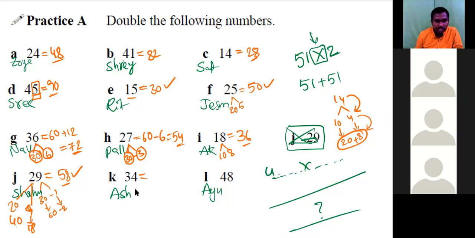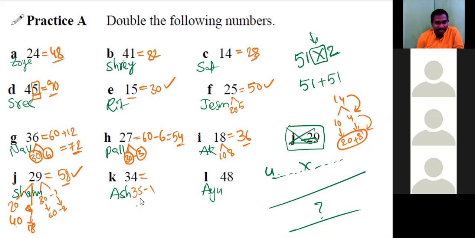Okay, sorry. Ashrita, proceed. Sir, we will add 1 to 34, which becomes 35. 35 plus 35 is equal to 75. No. I think it is better to take 30. Okay, 35 plus 35 is not 75, it's 70.